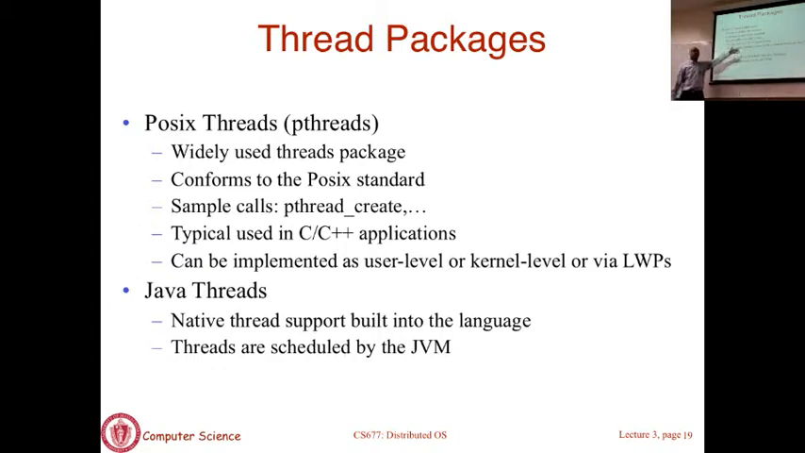Or you can use LWPs. That's what Solaris does because it already supports lightweight processes. Pthreads is implemented on top of their lightweight process functionality.